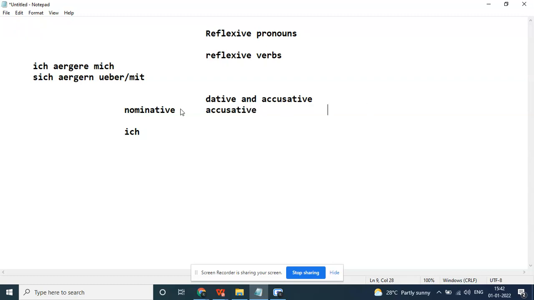We have nominative and accusative cases I have written. We have accusative reflexive pronouns and dative reflexive pronouns. Ich becomes mich here, and in the dative it becomes mir. Only the ich and du forms change in the dative form.